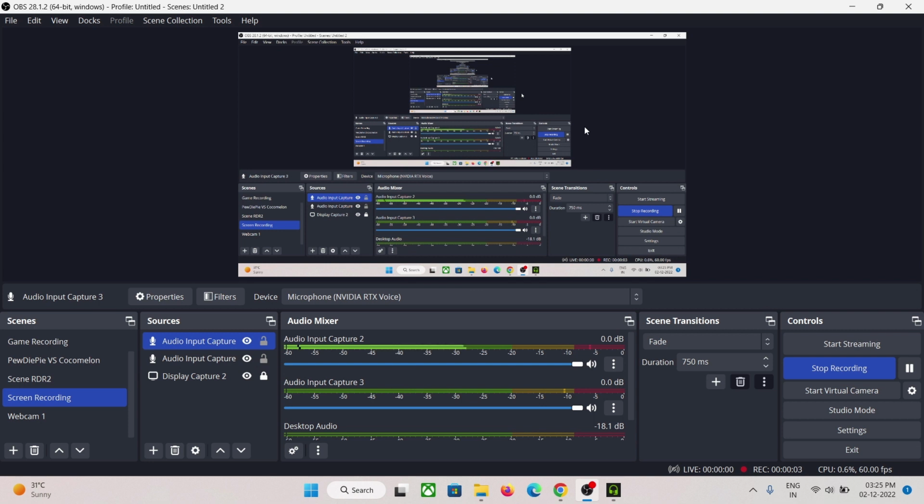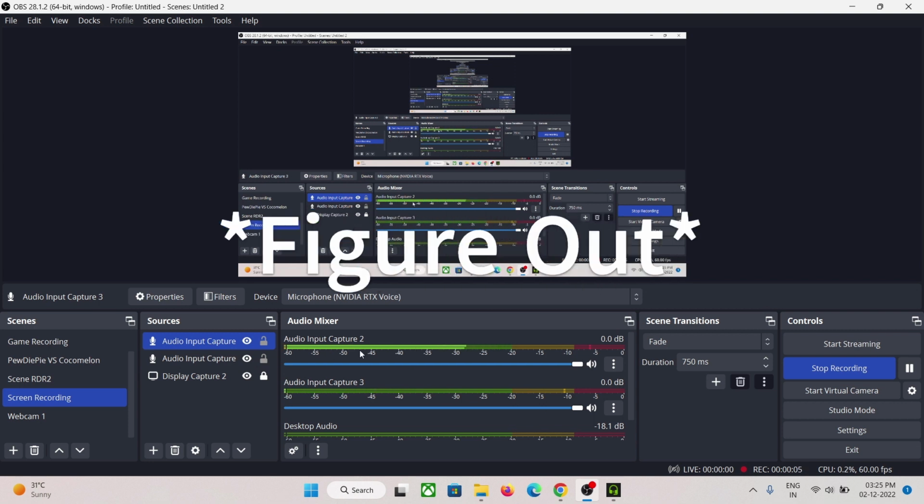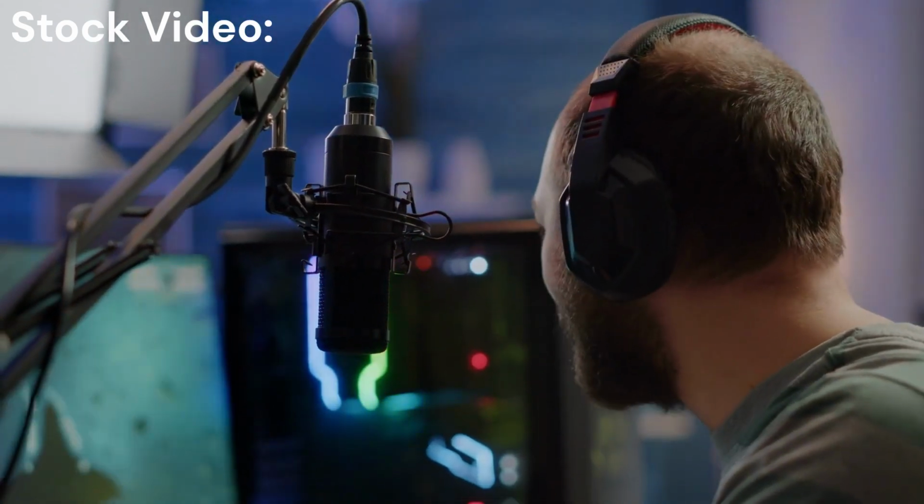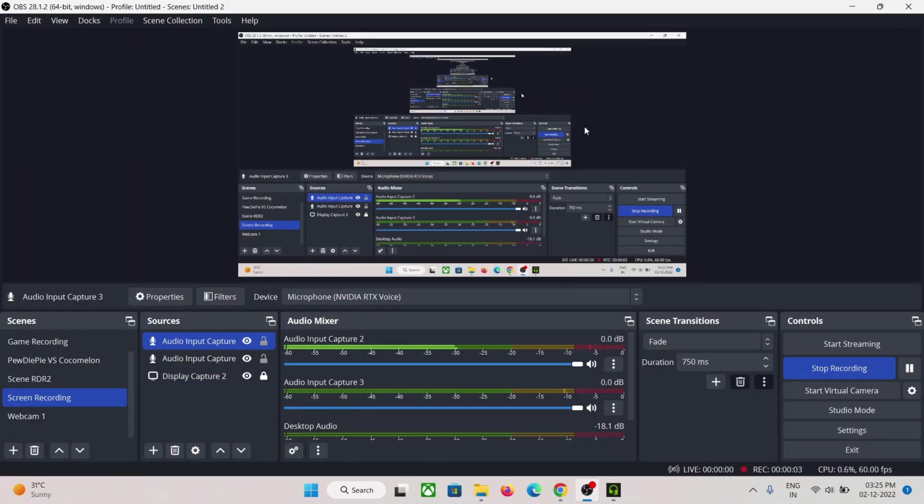If you notice carefully, you will see the voice input bar on audio input capture 2, which was my previous one, had the default microphone selected, which means there was no background noise cancellation done by RTX Voice. And in the case of audio input capture 3, you will be able to see that it is recording the voice with NVIDIA RTX Voice.